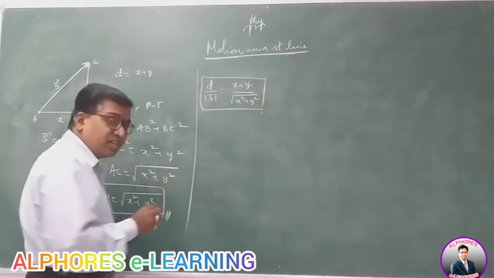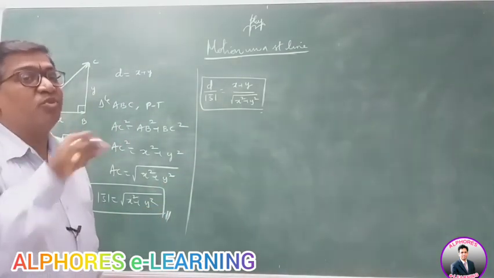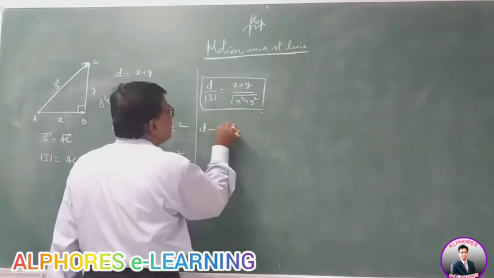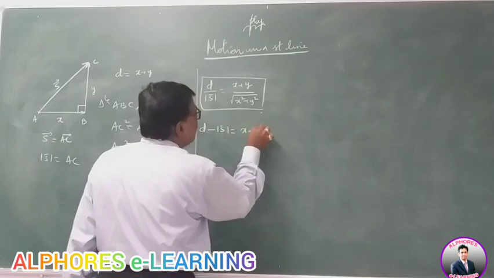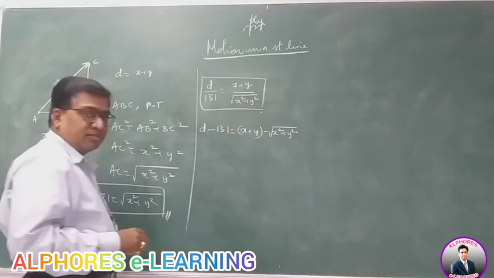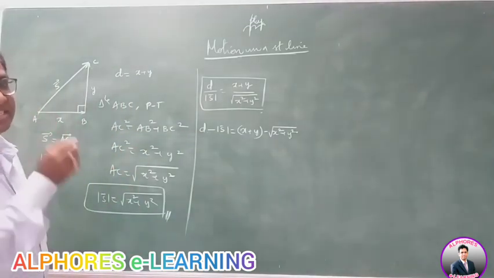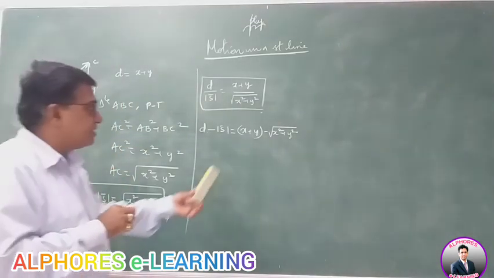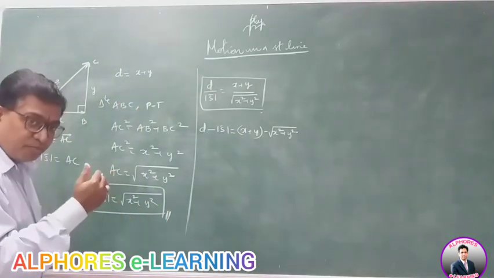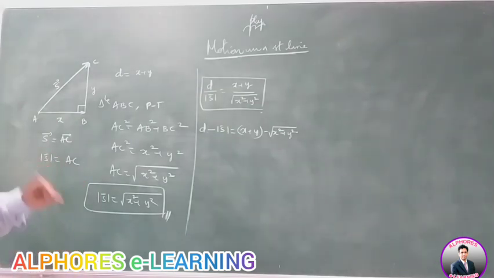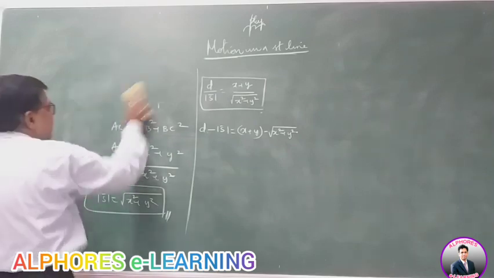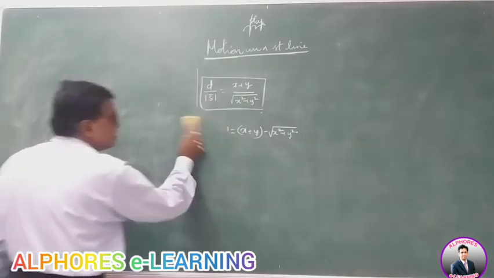Well, sometimes they ask how much distance is more than displacement. So distance greater than displacement, mod s. So this is x plus y minus under root of x square plus y square, right? By how much the distance is more when compared to displacement. So it is x plus y minus root of x square plus y square, how much extra path length, how much the path length is more than displacement. This way you can find out. So this is one of the examples of distance and displacement.